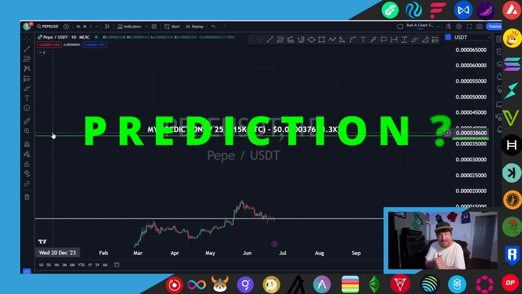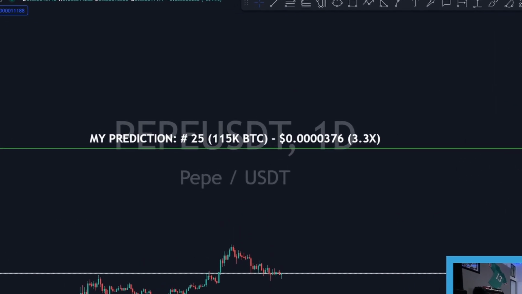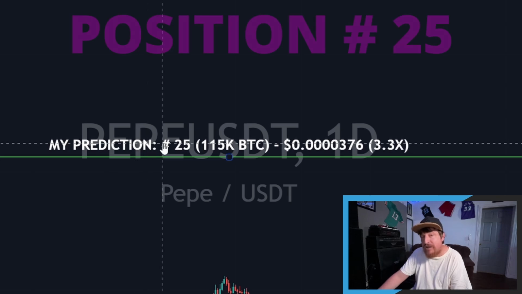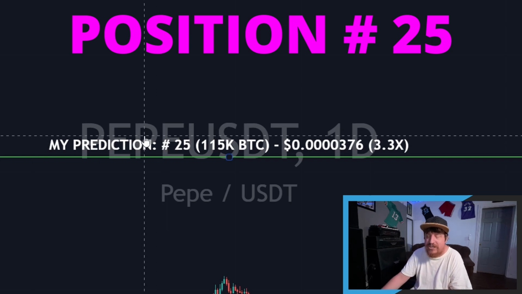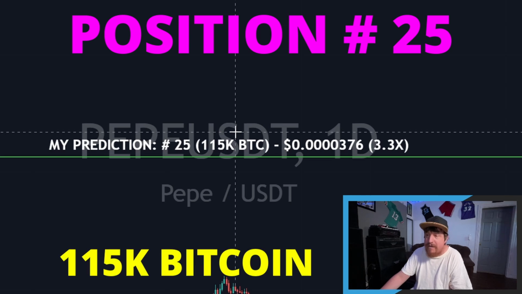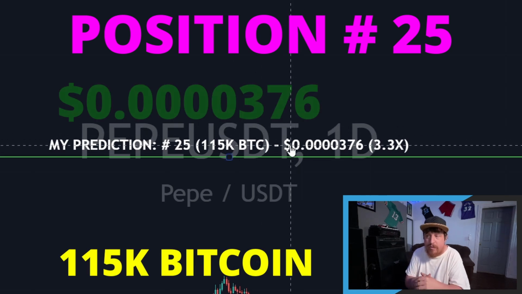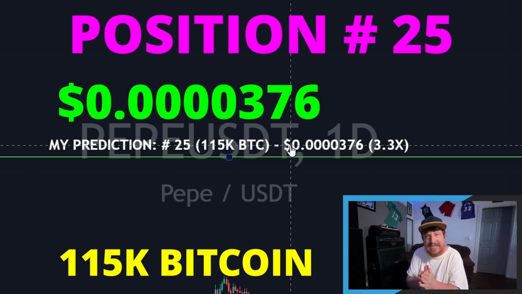And then, of course, to wrap up today's video, what is my personal prediction or projection for the price of Pepe, the frog coin, the meme frog, for this bull run? Well, if we zoom in here on my green horizontal line, I have it ending up at position number 25, which is just one position higher than where it currently sits. I do think it'll fluctuate anywhere from position 20, could even dip a little lower at some point, could go back up somewhere around the 30 to 35 range, but ultimately I think it ends up at position number 25. My projections are based on 115K Bitcoin. That price for Pepe comes in at 0.40376, which at the time of making this video, from where price currently sits, would be a little over a 3x.